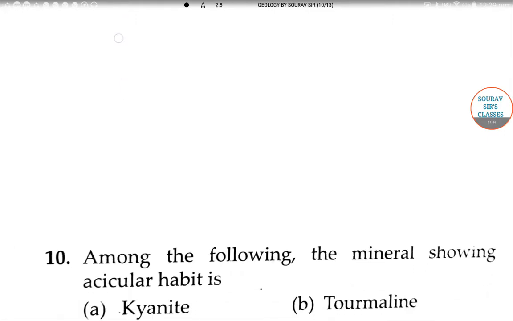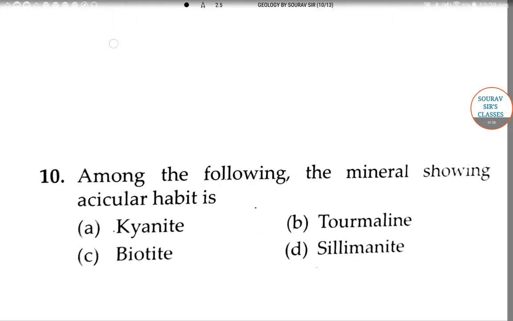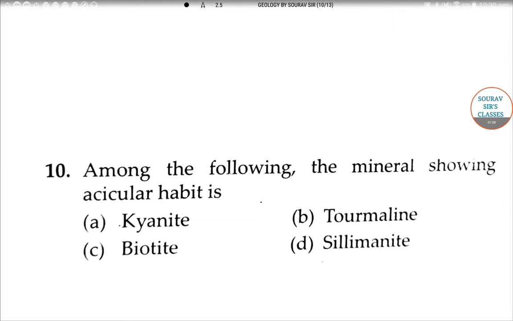Now the next question is, among the following minerals, which shows acicular habit? Kyanite, tourmaline, biotite, or sillimanite? So again we have to make a table for this answer. First we will prepare a table, and with the help of that table we will answer this question.